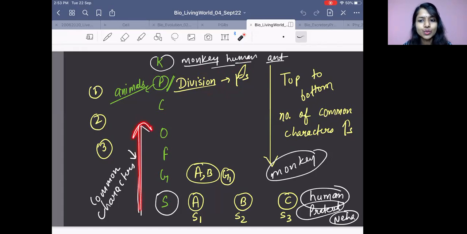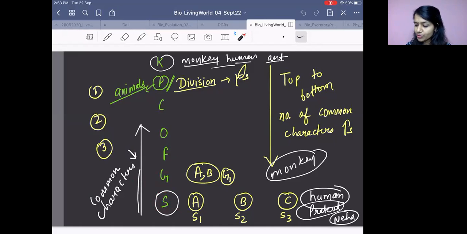What will happen to the number of common characters if I go from species towards kingdom? Will it increase or will it decrease? Think. Species is the lowest rank, right? Lowest category. Then genus is actually a group of species. Family is a group of genera. And in the same way it goes on. Yes, Swati is right. Others?